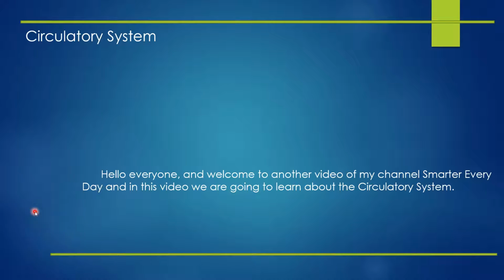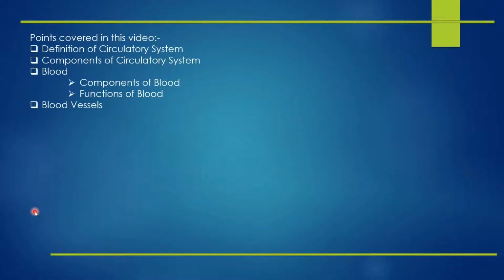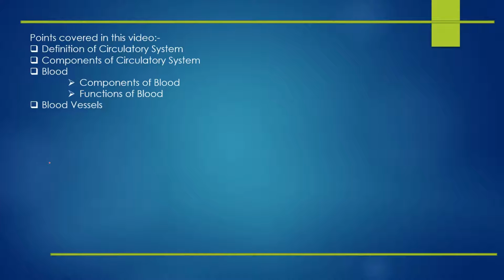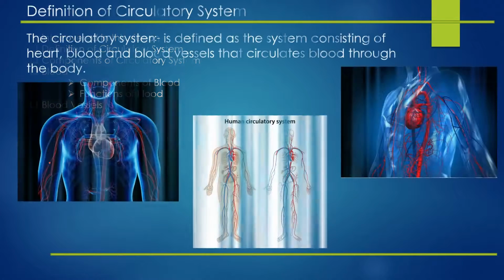Now let's begin. So the points covered in this video are: definition of circulatory system, components of circulatory system, blood, and the subtopics of blood is components of blood, functions of blood, and the last topic is going to be blood vessels. So now let's move to the first topic, that is the definition of circulatory system.